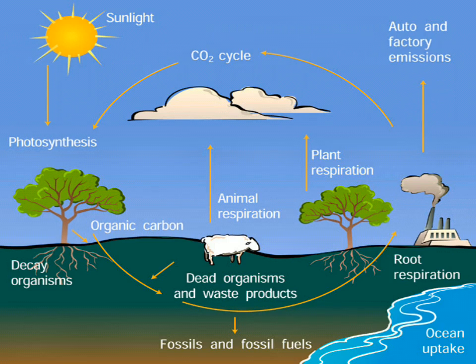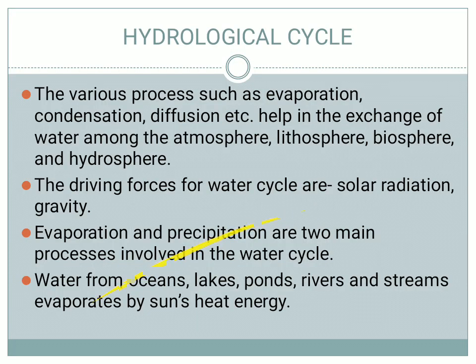So all in all, the carbon cycle is very short term, because the organisms that require carbon dioxide to prepare their food are very minimal in number, but the carbon dioxide released into the environment is more.